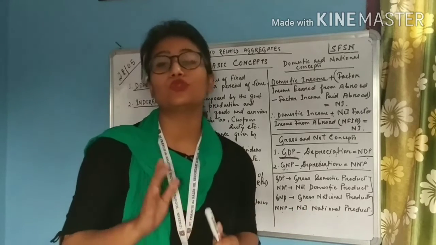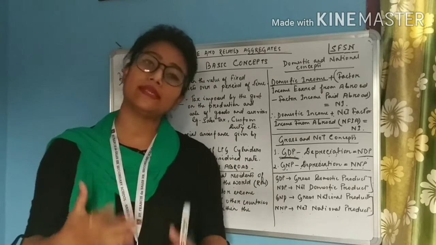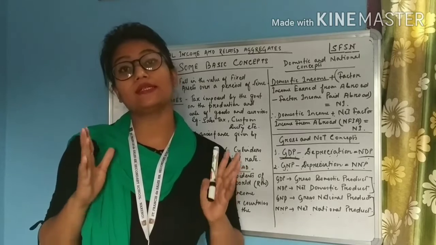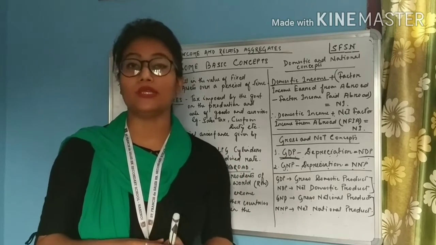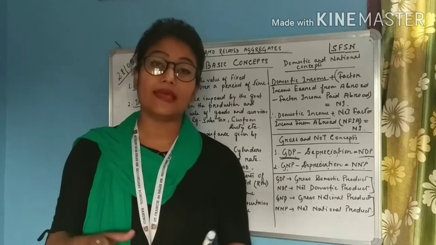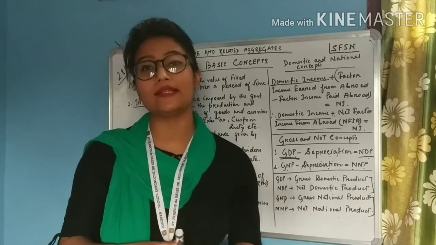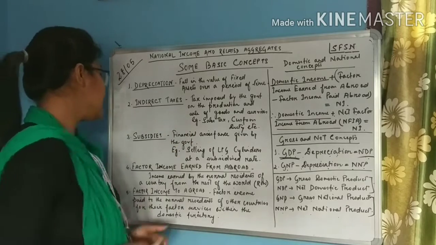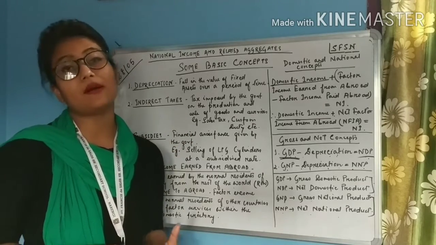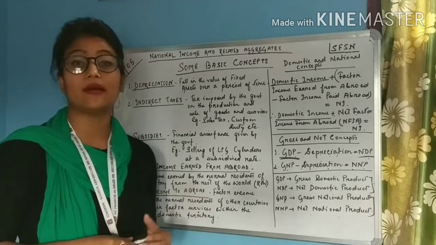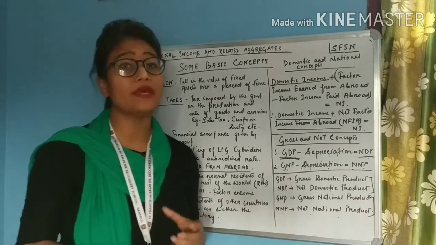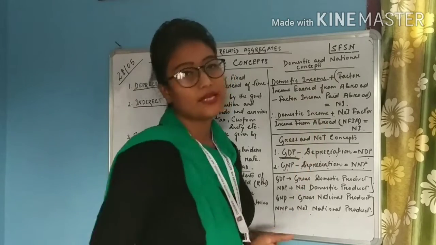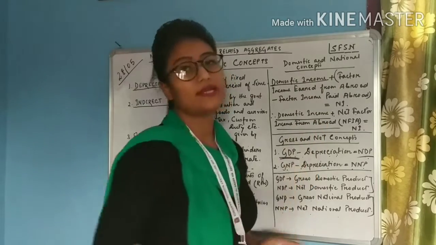Okay students, so today we have started our class by recapitulating the circular flow of income model in a two-sector economy, and then we went on to understand some very basic concepts like depreciation, indirect taxes, subsidies, factor income earned from abroad and factor income paid abroad. From there we derived some very important concepts, domestic and national concepts, as well as gross and net concepts.